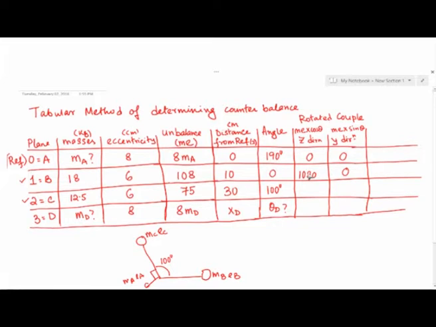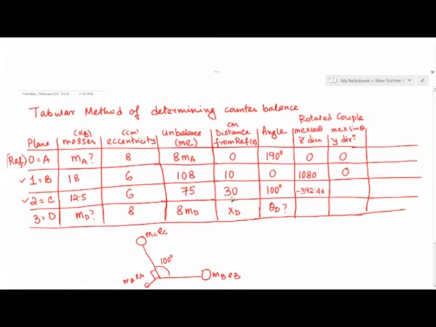If you do the calculation now for plane C, this time you have to take 75 into 30 into cos of 100. Now cos of 100 degree will give you a negative value, and therefore this comes out as minus 392.44 when you do the calculations. Similarly, when you do the calculations for the sine of 100 degree, sine of 100 degree is positive.